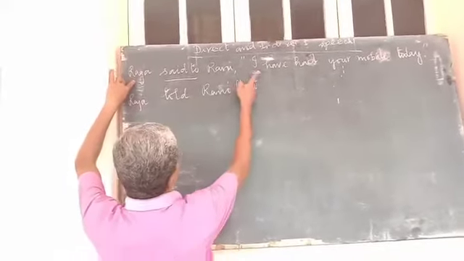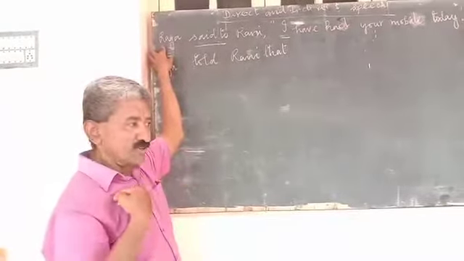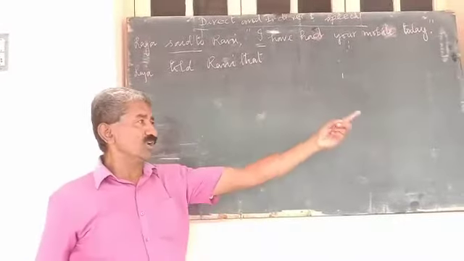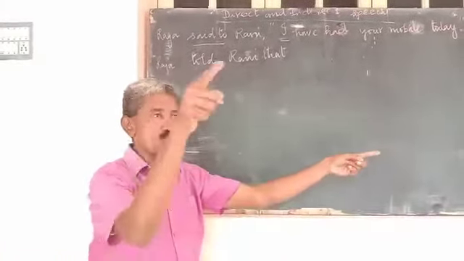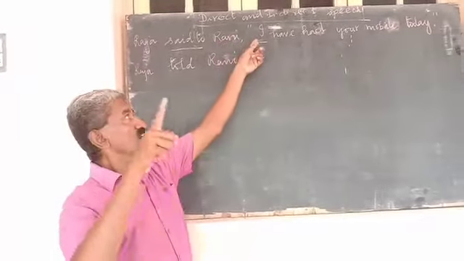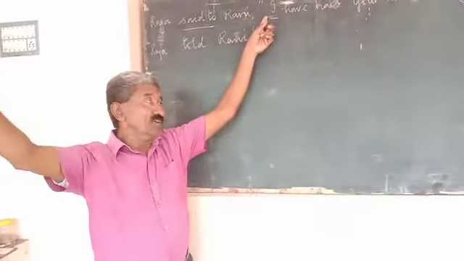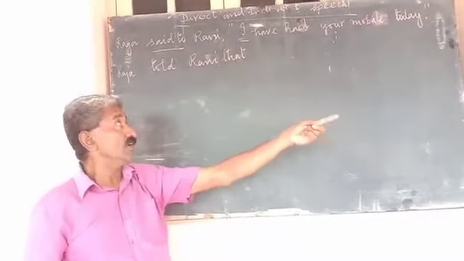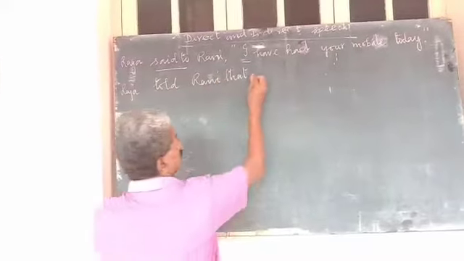When Raja has spoken to Rani and says I, when I am saying to someone, I will become he, Raja. So that becomes he.